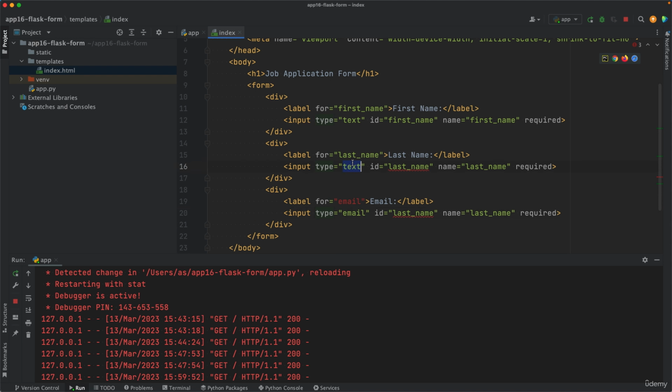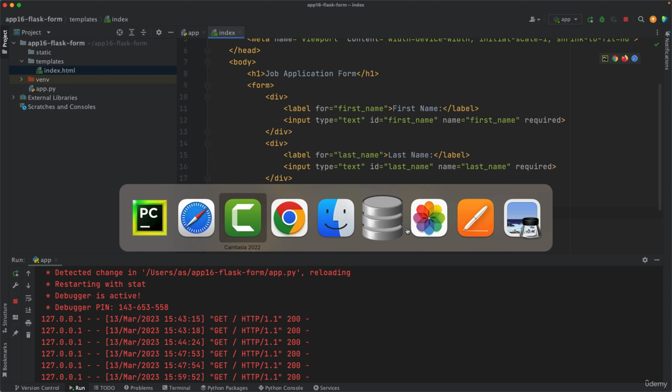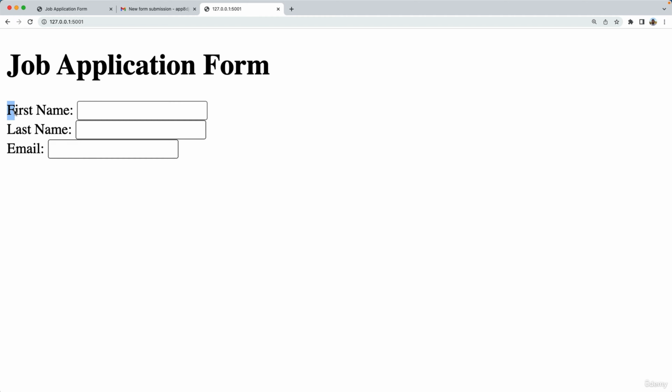So this is one of the input types. We have text, we have email. It's good to have email here, even though you can also use text. But having email means HTML will validate the user input there. So if the user is typing in something which doesn't contain the email @ symbol, then the app will reject, will not submit those entries. So it's very important to have email as the type here. Let's use email for the ID and the name as well. So that will reflect to this. So we have 3 entries.